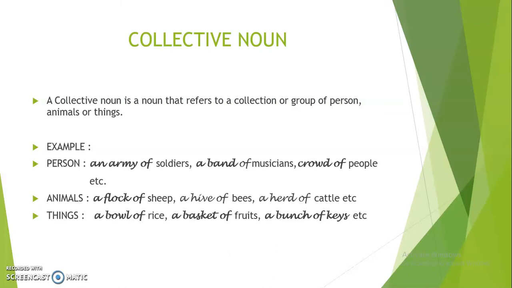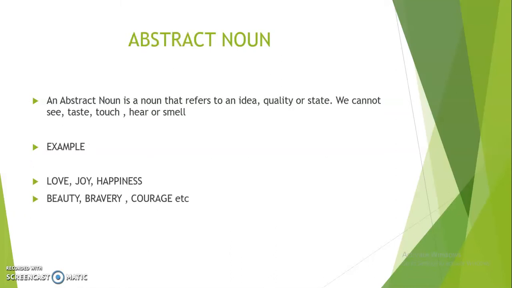Okay. So now next is abstract noun. What is an abstract noun? An abstract noun is a noun for an idea, quality or state that we cannot see, taste, touch, hear or smell. Is it clear?